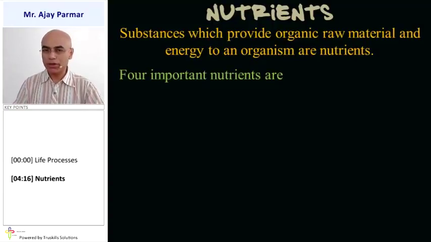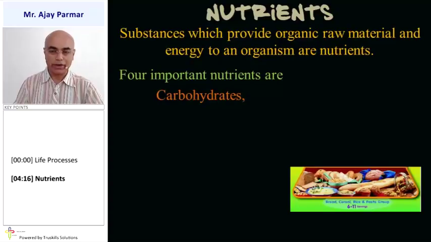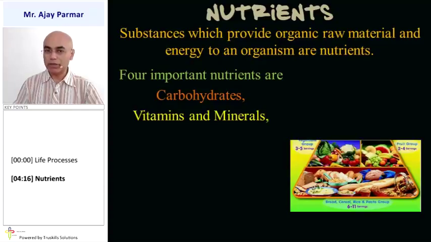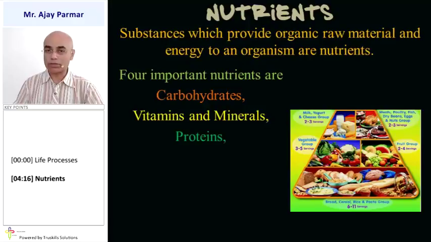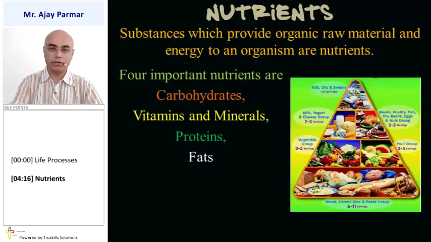The main important nutrients are obviously the carbohydrates, the main energy-giving food. Then vitamins and minerals, they are responsible for so many processes that are taking place in our body in a very efficient manner. Our body can perform all its vital processes in a very proper manner only because of these vitamins and minerals. Proteins, they are considered the building blocks of our body, for growth and also for maintaining wear and tear. Obviously, the tastier component of the food, that is the fat.